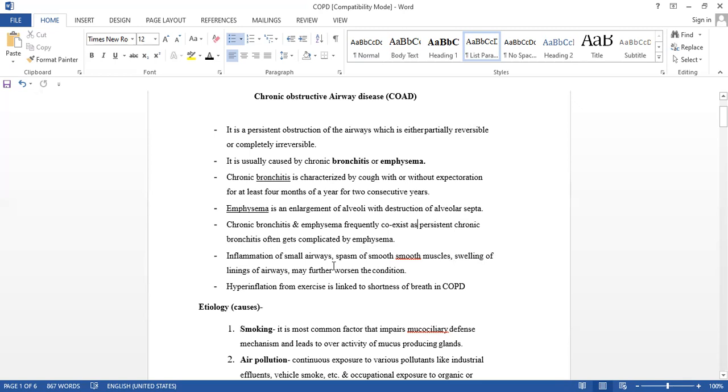Inflammation of small airways, spasm of the smooth muscles, and swelling of the linings of the airways may further worsen the condition.